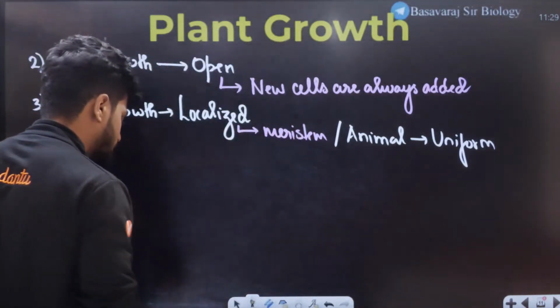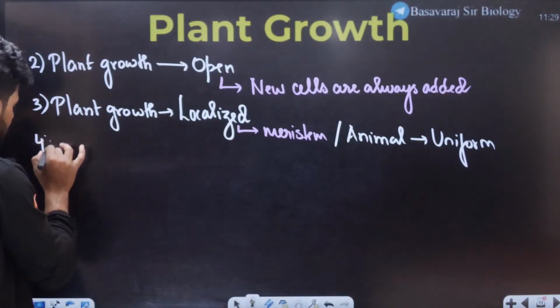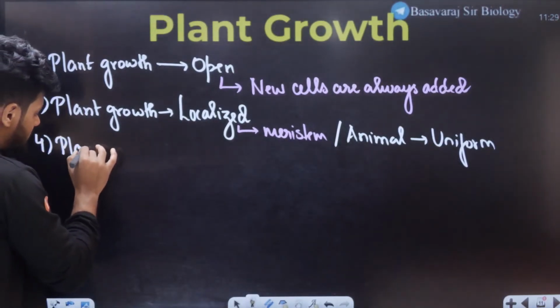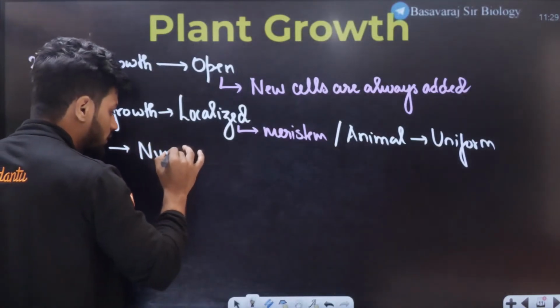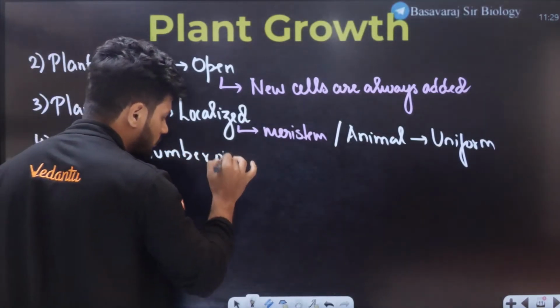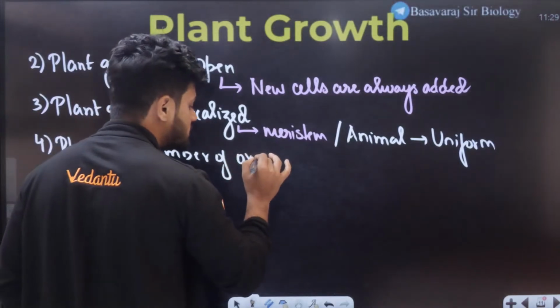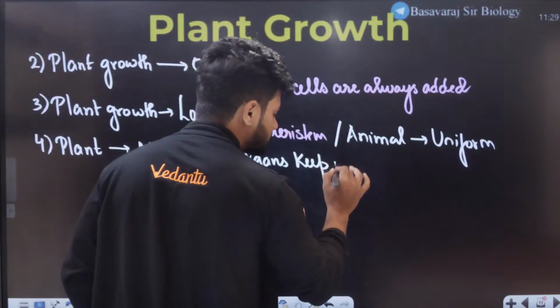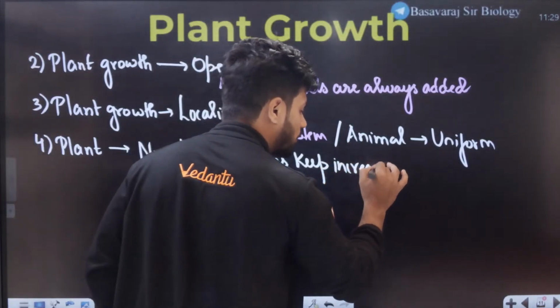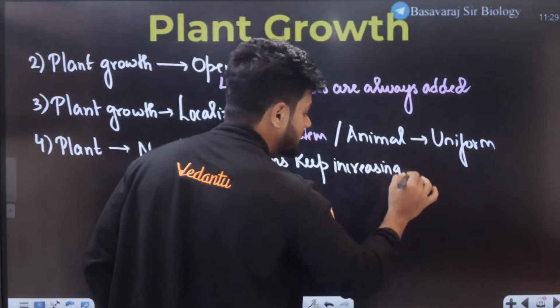Third one. In the case of plants, students, magic happens. What is the magic? The number of organs keeps on increasing.